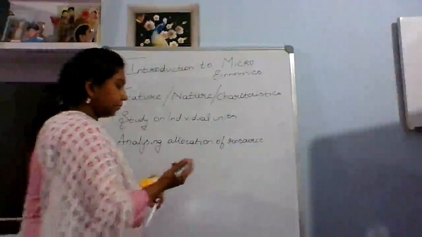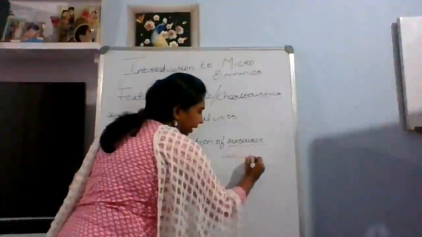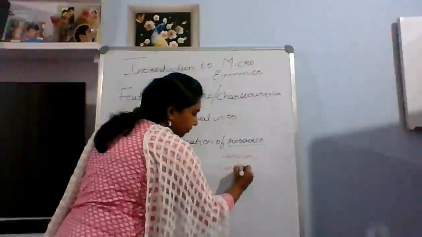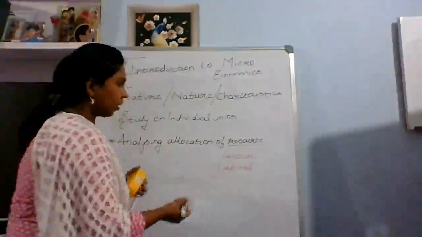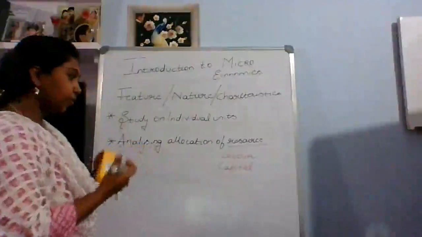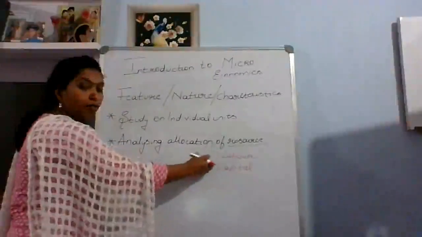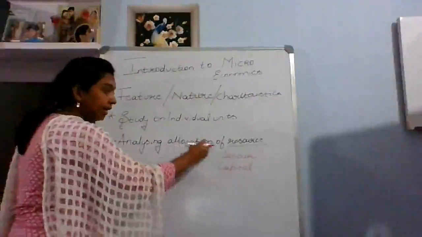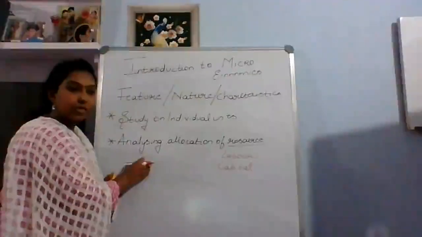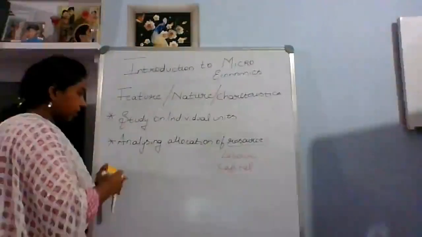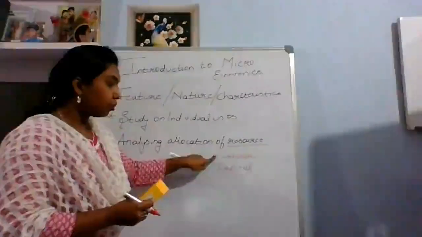Resources can be labor, capital, or any resources whatever you have. The major things I have taken are labor and capital. How you are allocating these two in a proper way to get efficiency from it. Hope you understood. Analyzing the allocation of resources is nothing but how you are placing the labor.